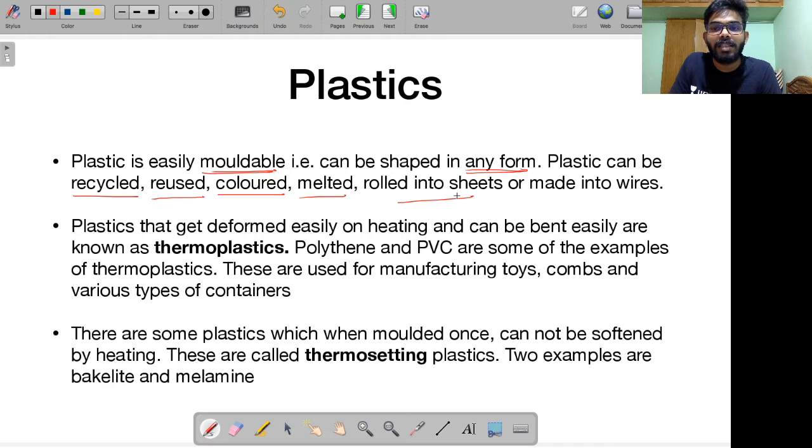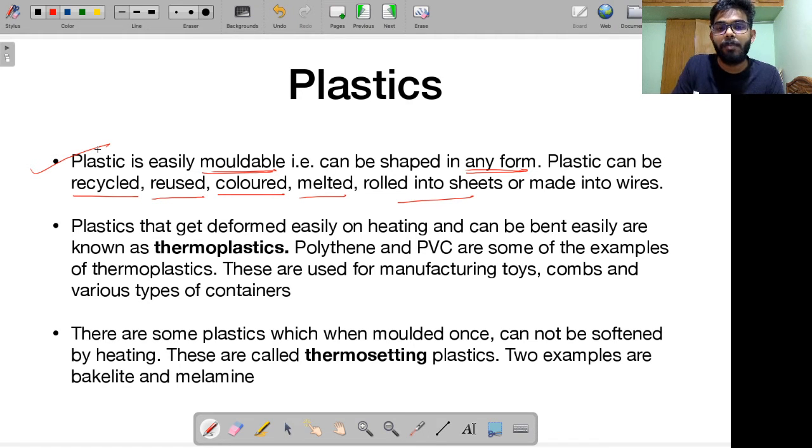This is the reason plastics have such wide ranging applications in our everyday life. It is recycled, it is reused, it can be colored. Look at the kind of chair colors, you are having so many options. It can be melted, you can roll it into sheets, you can make them into wires. This is what makes plastic very, very famous, right?